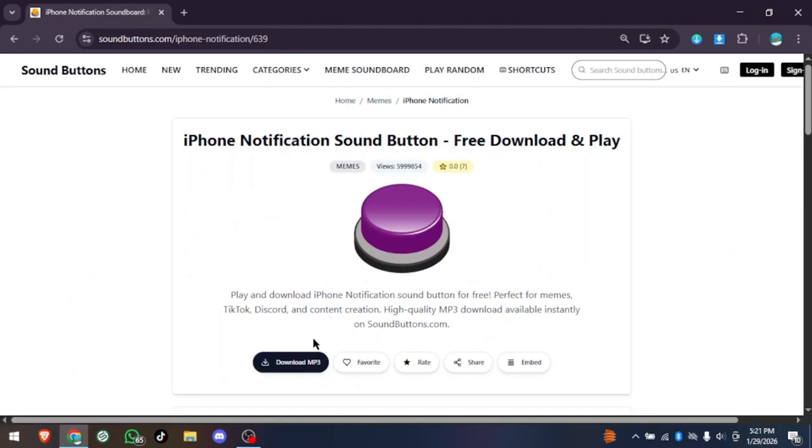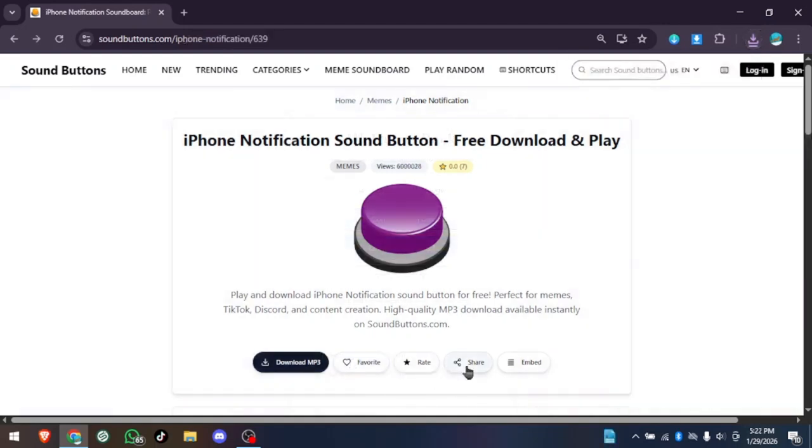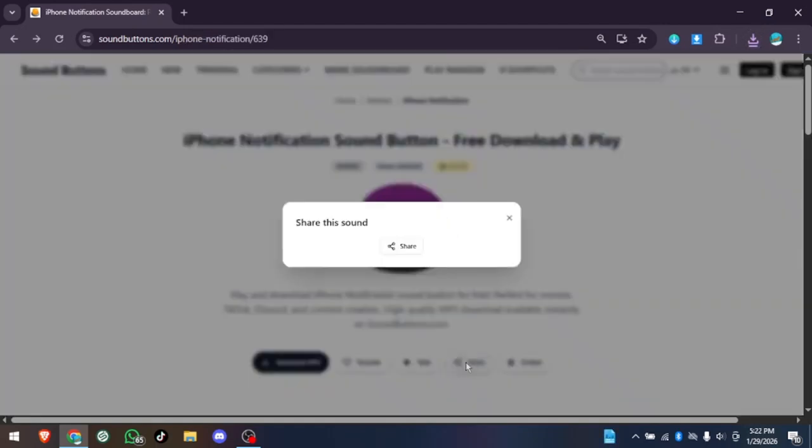To download a sound, open any sound page and click the Download MP3 button. The sound will start downloading instantly. If you like a sound, click the heart icon to mark it as a favorite and save it for later.